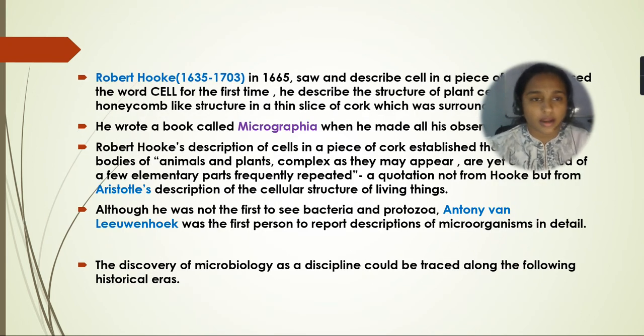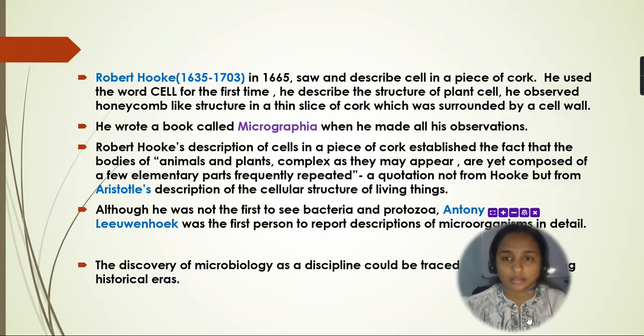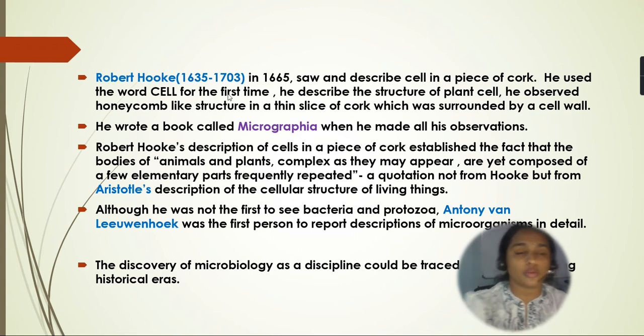And again another scientist, Robert Hooke, yes, this is a very famous name, gave the name cell. In 1665 he saw and described cells in a piece of cork. He used the word cell for the first time. Whatever we use as the cell at present was described by the scientist Robert Hooke. He described the structure of plant cells. He observed a honeycomb-like structure in a thin slice of cork which was surrounded by a cell wall.